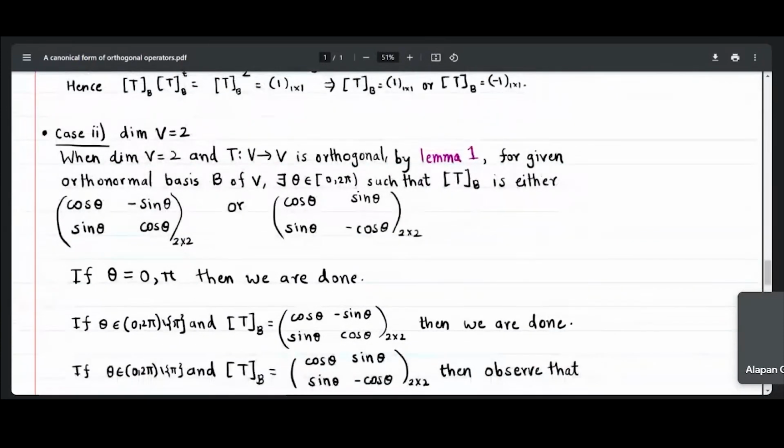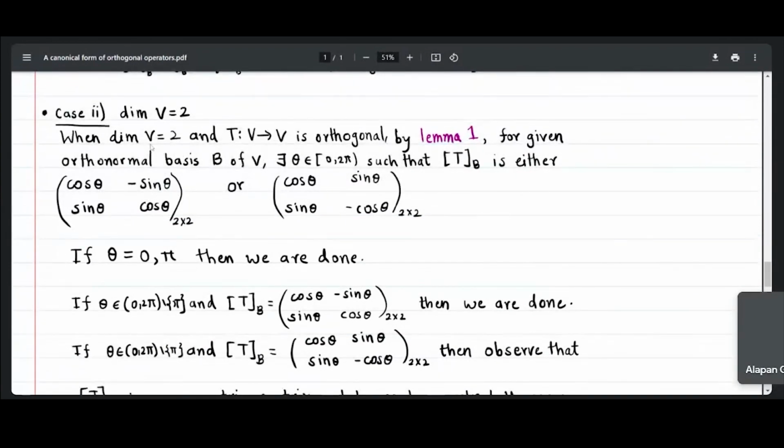Okay, so let us consider the second case, where the dimension of V is equal to 2. Since our dimension of V is 2 and T is a map from V to V, which is an orthogonal map, by lemma 1, given any orthonormal basis B of V, we can always find a theta from this interval such that the matrix of T with respect to that basis is either a rotation matrix or a reflection matrix. This is precisely what we proved in our lemma 1.